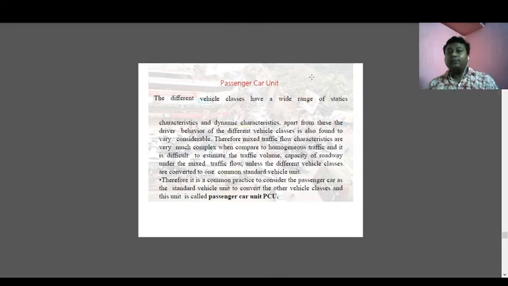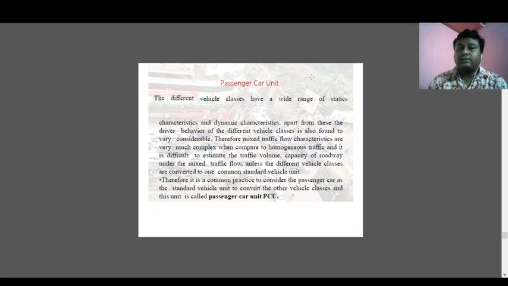Yes, now we come to the term passenger car unit. As I told you, we have to normalize the value of all the classifications of vehicles into a particular type of vehicle, that is called the four wheeler or car. So what is the process? That is called the PCU.